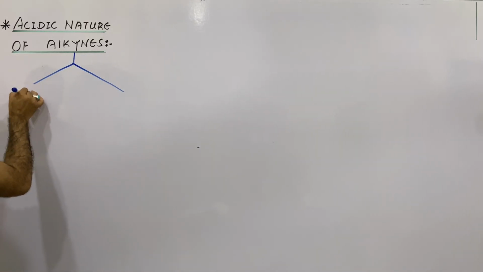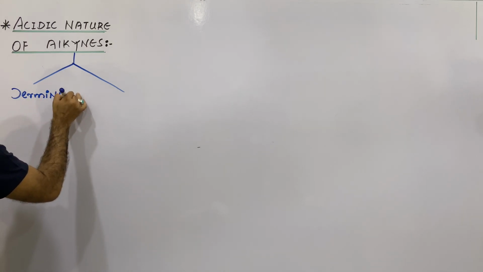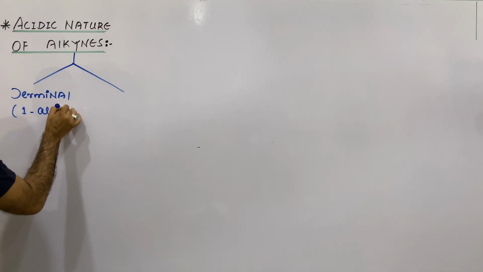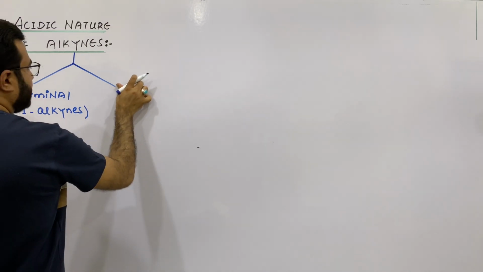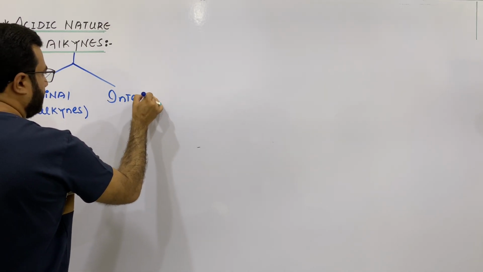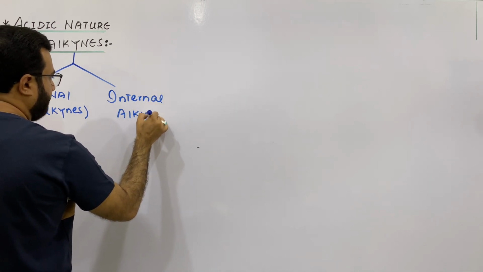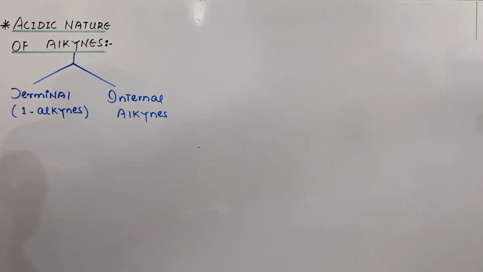One is the terminal alkynes, which are also called 1-alkynes, and the second type is the internal alkynes, or you can say non-terminal alkynes.